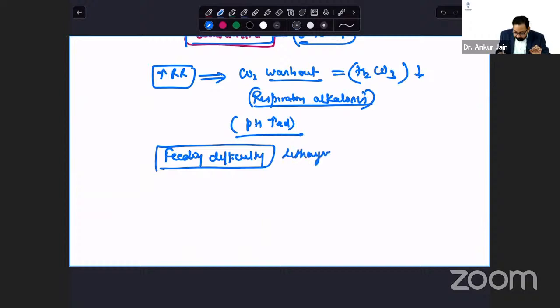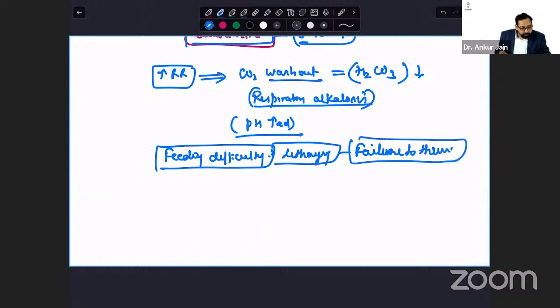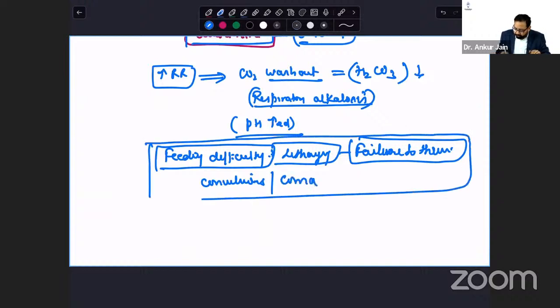lethargy. The patient is having feeding difficulty, lethargy, failure to thrive, convulsions, coma. These are common symptoms in the clinical scenario when they will ask questions on urea cycle defect.